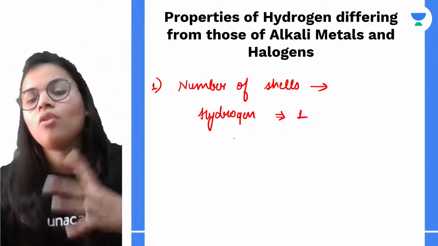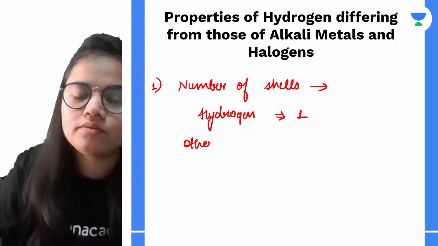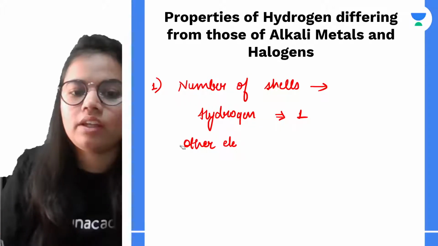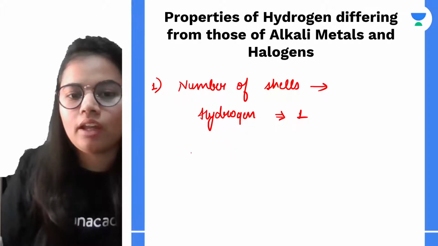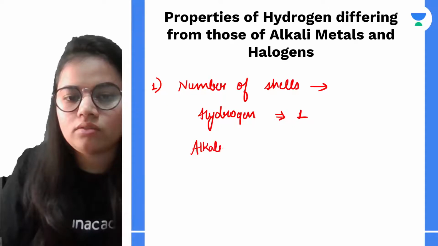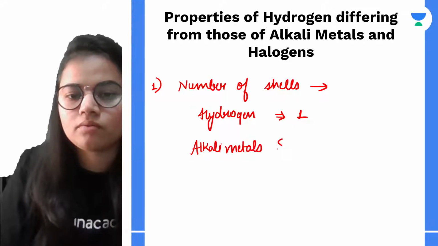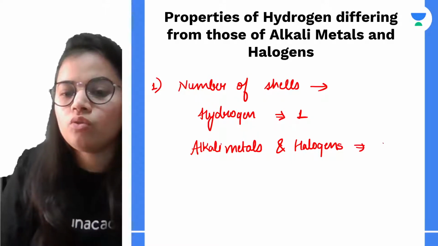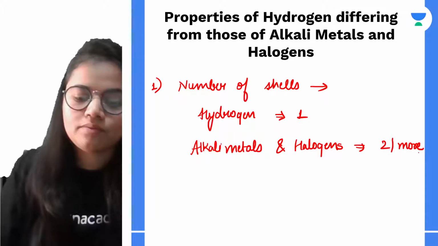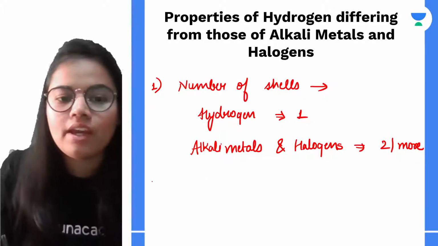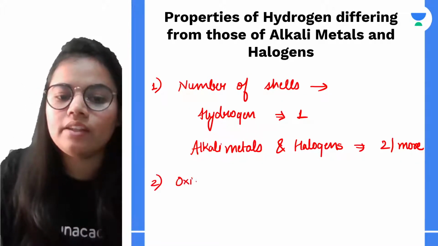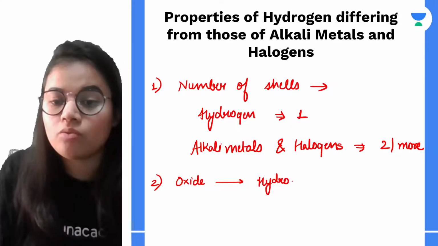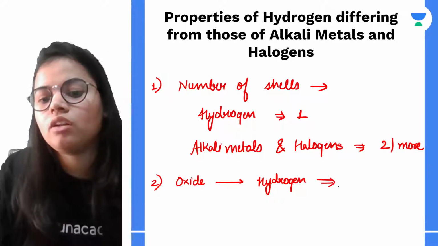And in the case of all the other elements, or to be very precise, the alkali metals and halogens, they have a minimum of 2 or more shells. So that is the basic difference. And next is the oxide nature. The oxide which hydrogen forms, that is water, has a neutral nature.